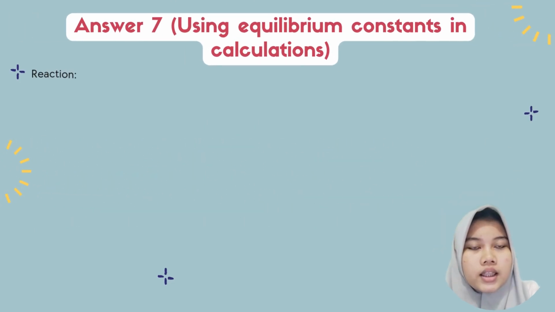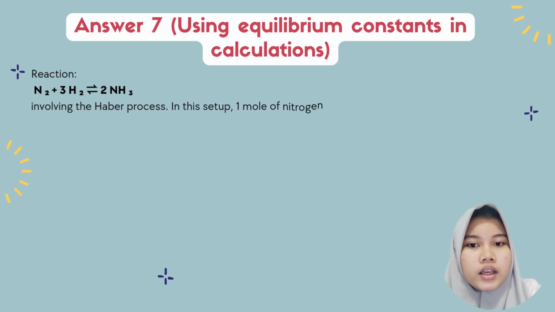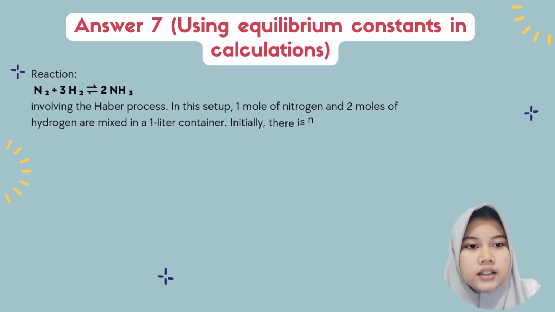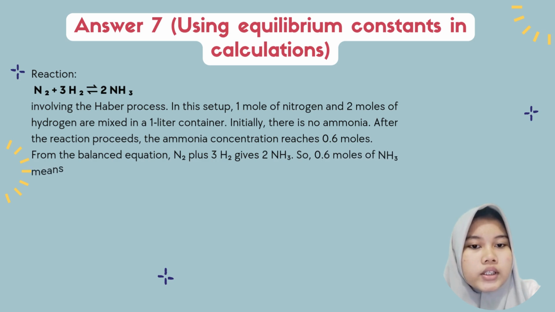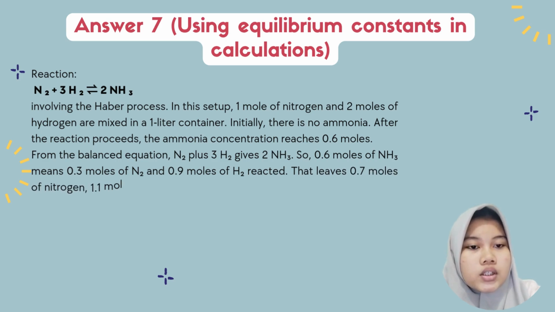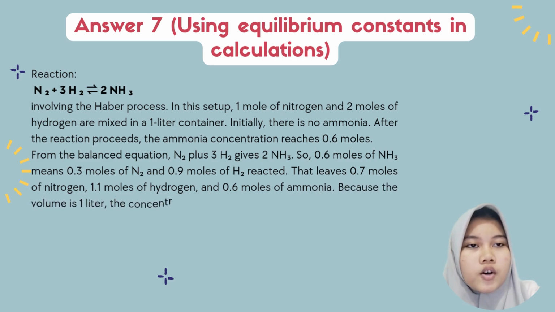Question number 7. From the question involving the Haber process, in this setup, 1 mole of nitrogen and 2 moles of hydrogen are mixed in a 1-liter container. Initially, there's no ammonia. After the reaction process, the ammonia concentration reached 0.6 mole. From the balanced equation, N2 plus 3H2 gives NH3, so 0.6 mole of NH3 means 0.3 moles of N2 and 0.9 moles of H2 reacted.